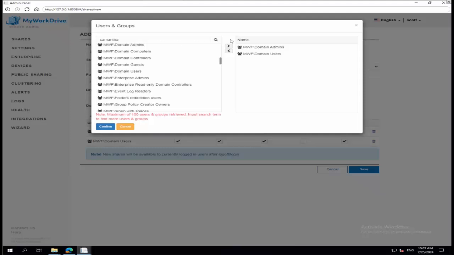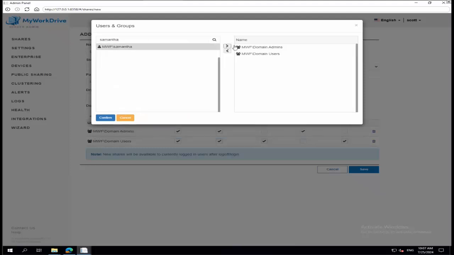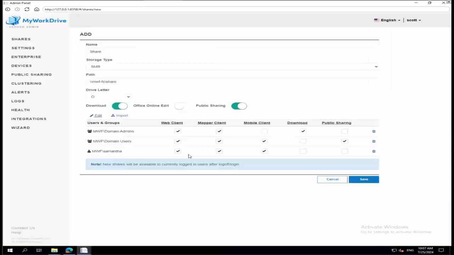I can go in here and do something that's not necessarily true, right? I could grant Samantha access to this share. Samantha now shows up in the list, and I give her all the permissions in MyWorkDrive. But if that isn't true in NTFS permissions, if you haven't actually given Samantha access or Samantha isn't a member of one of the groups you've defined, you're not actually granting her access to anything. And that's really important to understand, that we're using those underlying NTFS permissions. We've always said in the past that in Active Directory mode we can take permissions away, but we can't grant them. That's going to be a little bit different as we get into Entra ID.